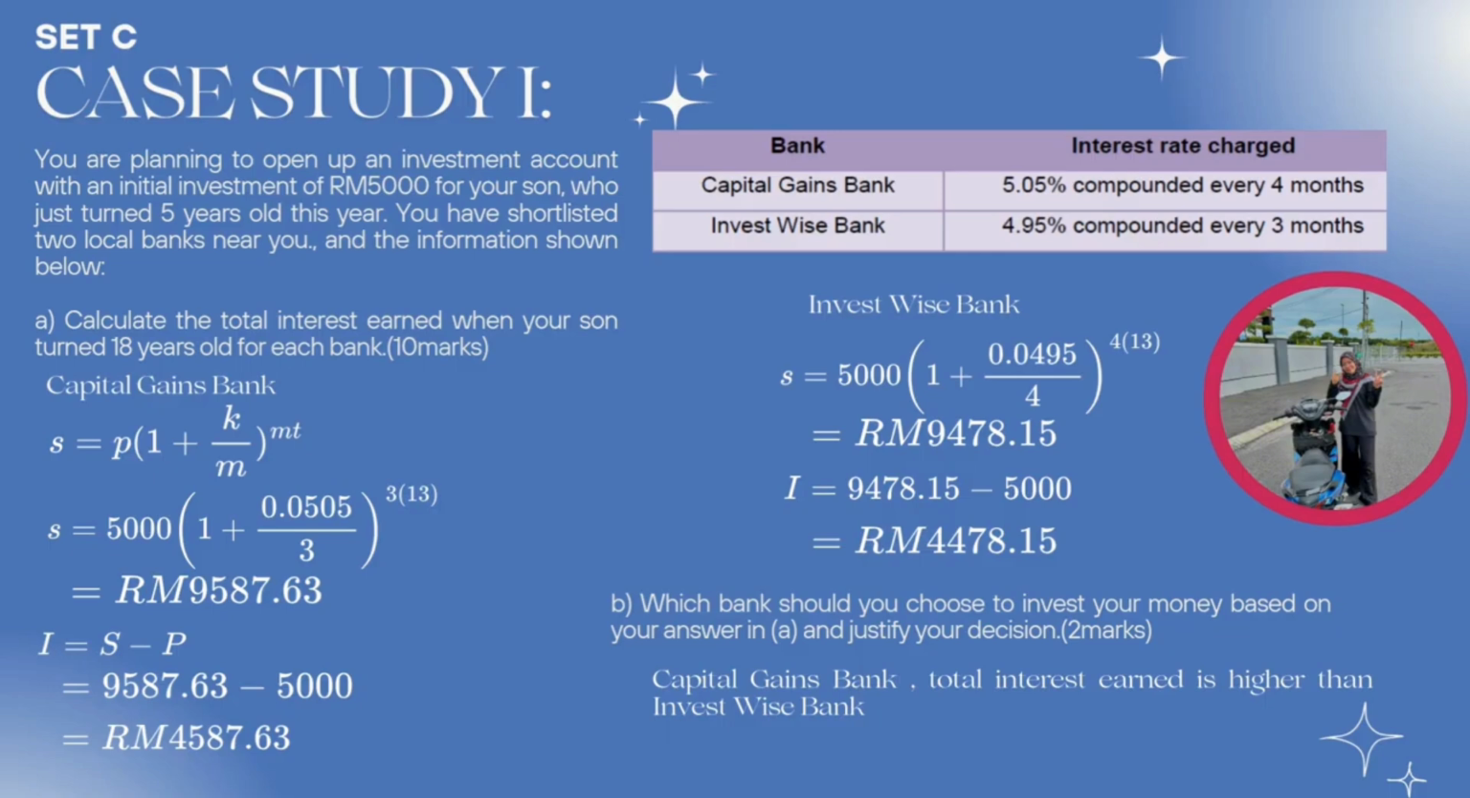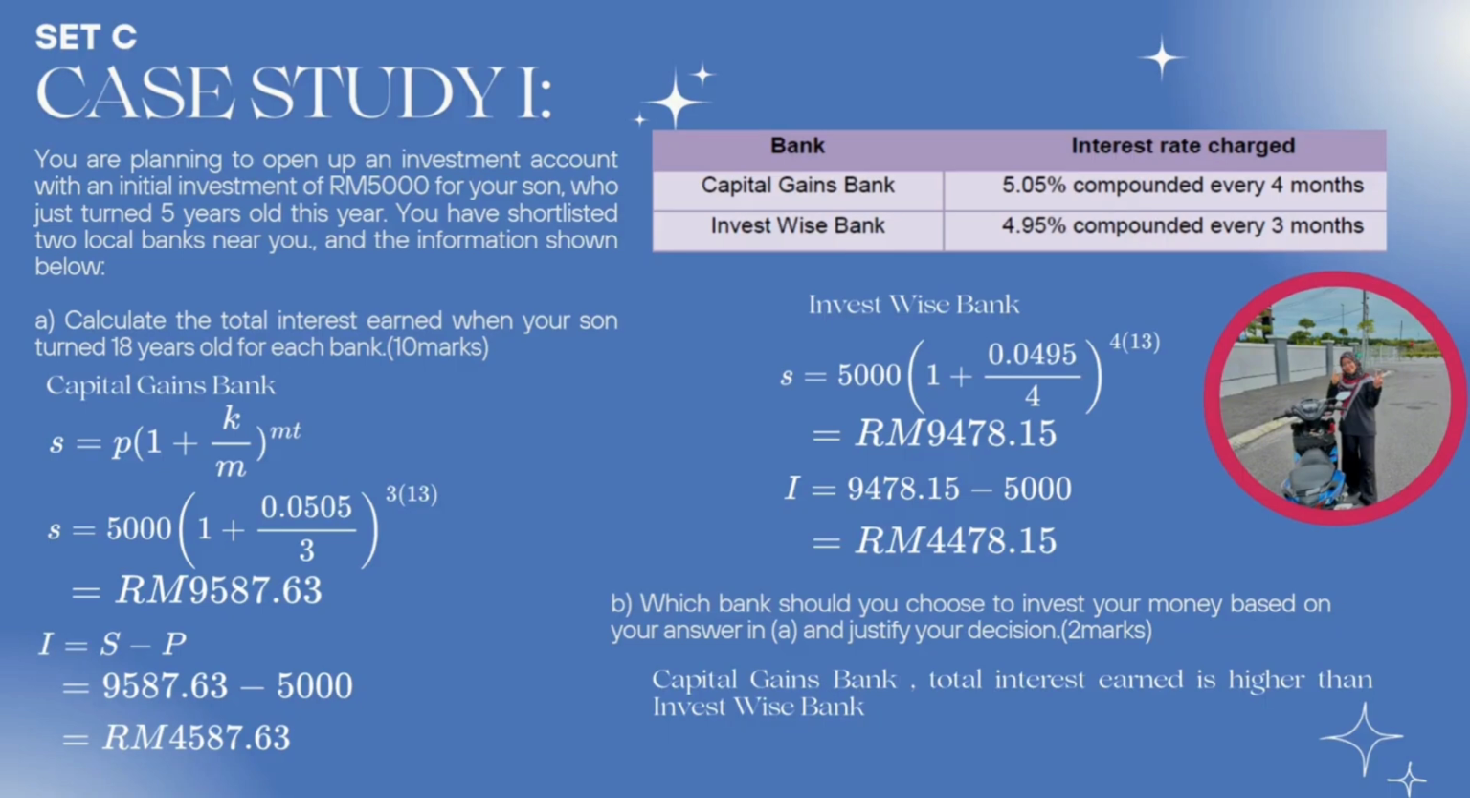So we go to Capital Gas Bank first. First of all, write the formula S = P(1 + K/M)^(M×T). So 5,000 (1 + 0.0505/3)^(3×30)... So the answer is 8,587 ringgit 63 cents.